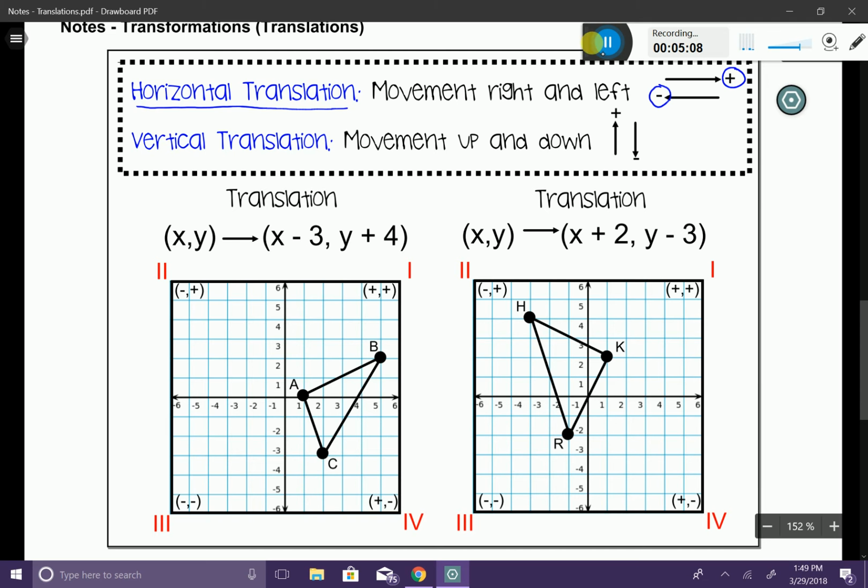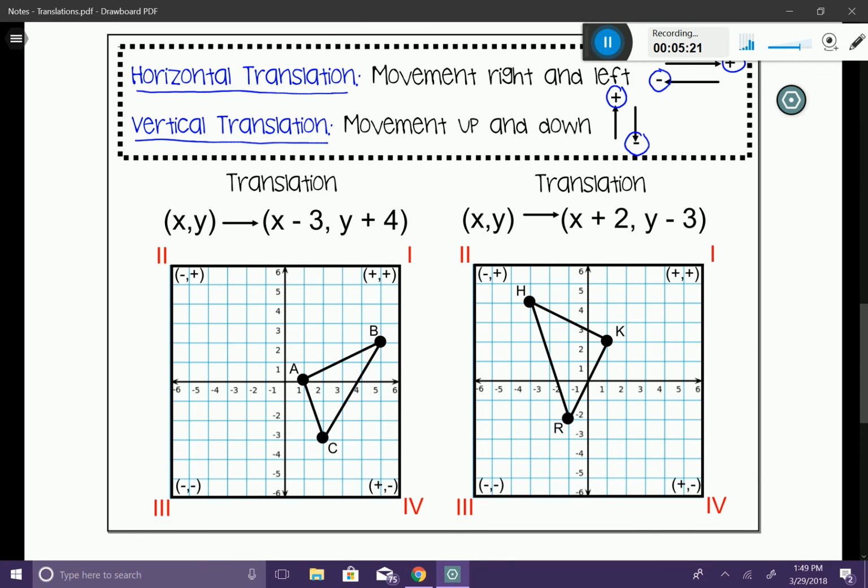Then we have the term vertical. A vertical translation is moving up and down. So if you're moving upward, you're moving in the positive direction. And if you're moving downward, you're moving in the negative direction. So the way that this is indicated is saying that we have a translation where the coordinate (x, y) becomes (x minus 3, y plus 4).